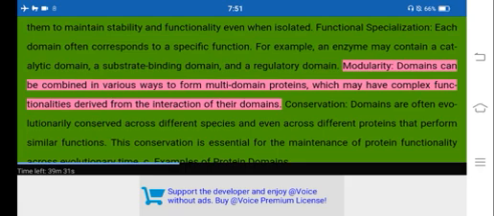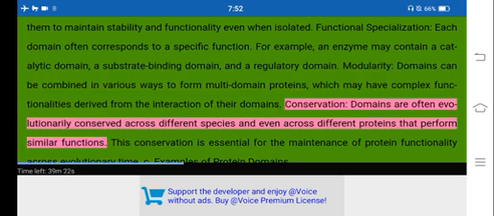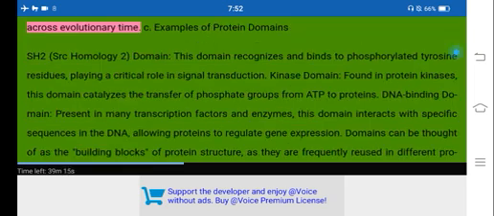Modularity. Domains can be combined in various ways to form multi-domain proteins, which may have complex functionalities derived from the interaction of their domains. Conservation. Domains are often evolutionarily conserved across different species and even across different proteins that perform similar functions. This conservation is essential for the maintenance of protein functionality across evolutionary time.